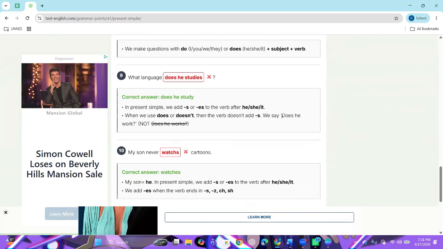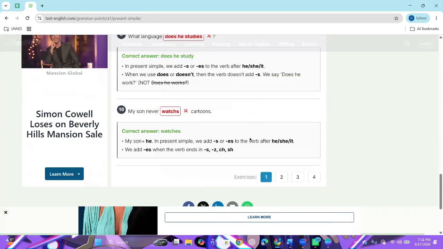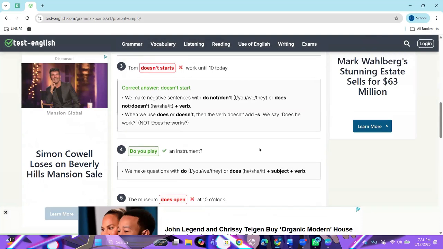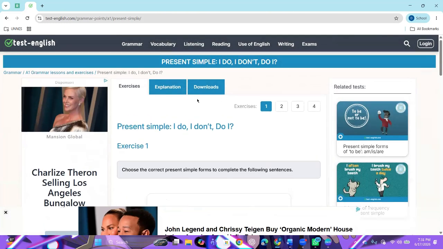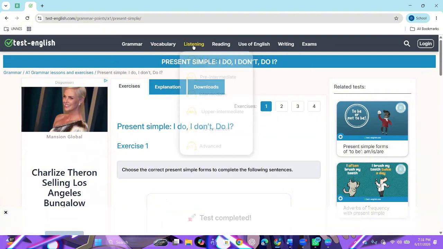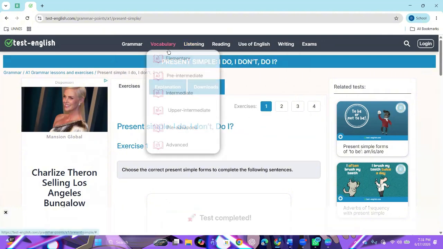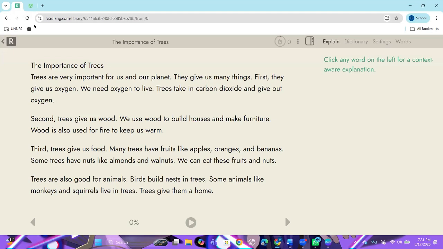We say does he work. Right. And number 10, the correct answer is washes because we add es for he. All correct. You can learn again with individual to use with test English. These have so many exercises. You can learn about grammar, vocabulary, or listening. Okay, I'll move to the next link.